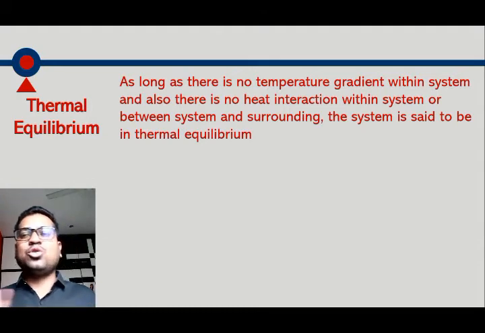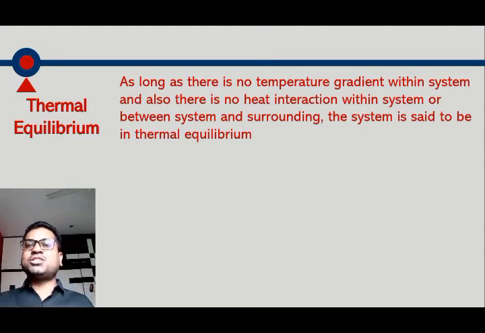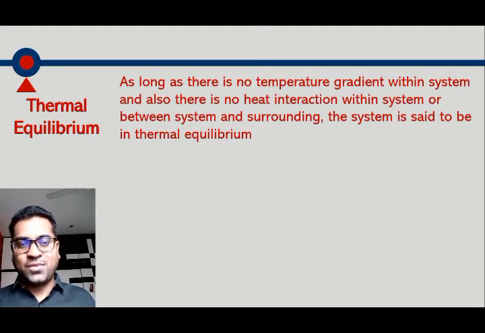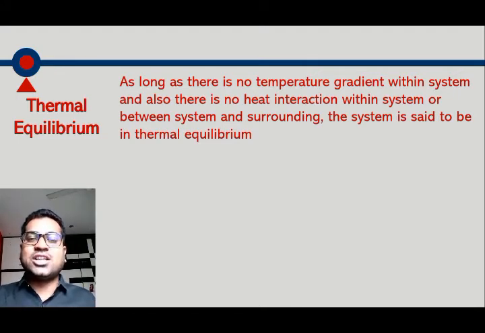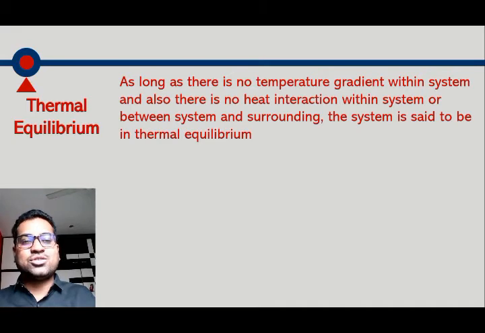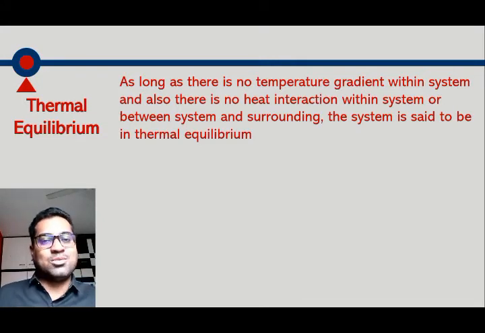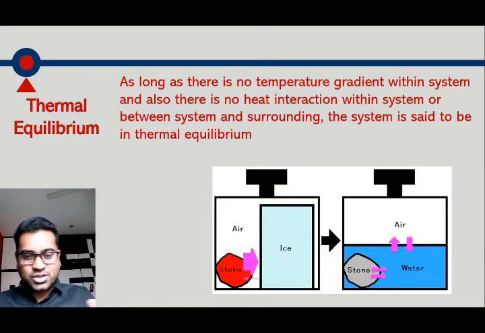So if I say two bodies are in thermal equilibrium, it means the temperatures of these two bodies are the same. If I say the system is in thermal equilibrium with itself, it means there is constant temperature throughout the system, there is no temperature gradient within the system. So thermal equilibrium is related to heat transfer only. If there is no heat transfer at that moment, the system is said to be in thermal equilibrium. If there is a temperature difference, there will be heat interaction, there will be heat transfer, so the system is not in thermal equilibrium.